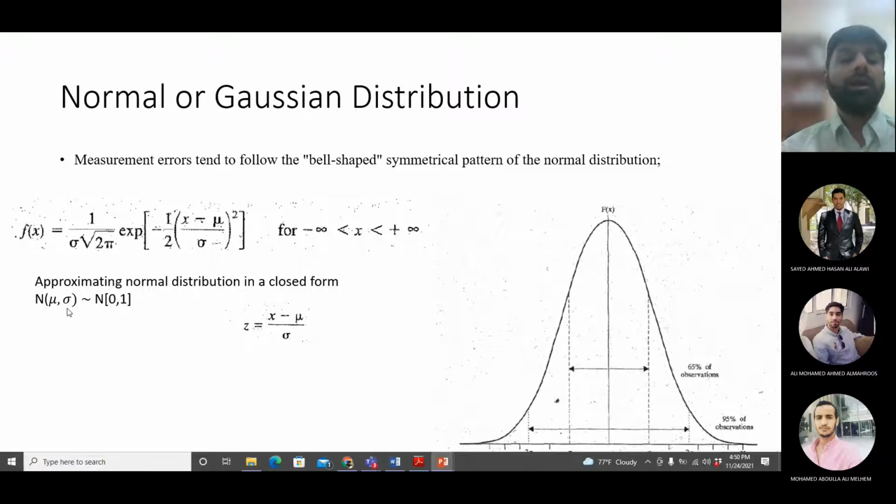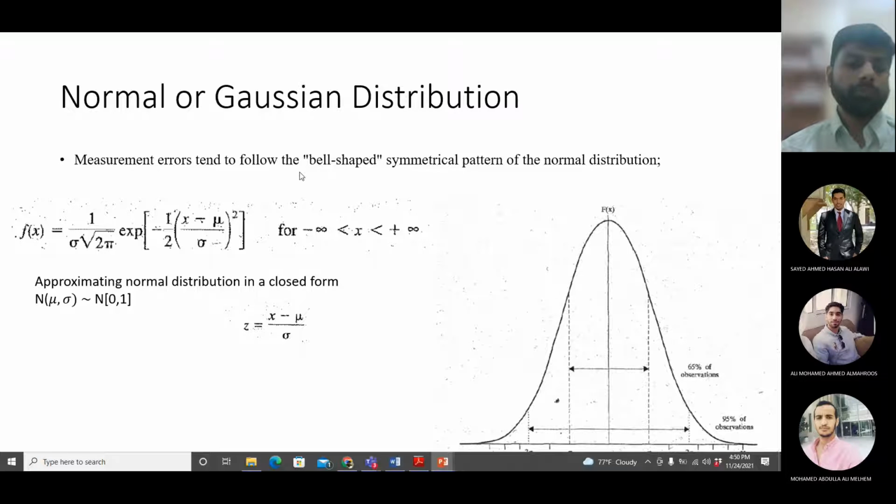Now, if you are using this notation for z value, for a z distribution, meaning a standard normal distribution, then you know the mean is 0 and you know the standard deviation is 1. The standard deviation is the square root of variance. So if variance is 1, then the square root of 1 is also 1.